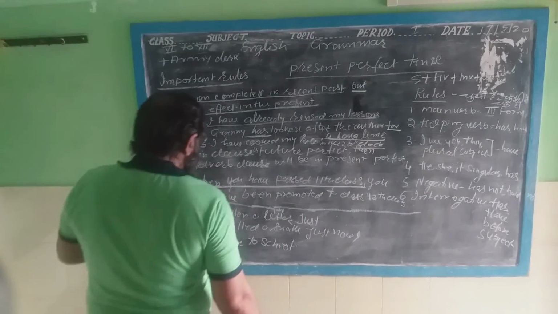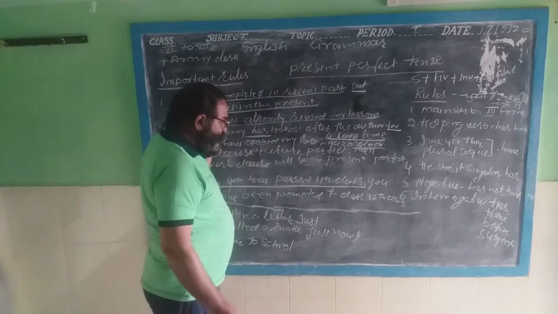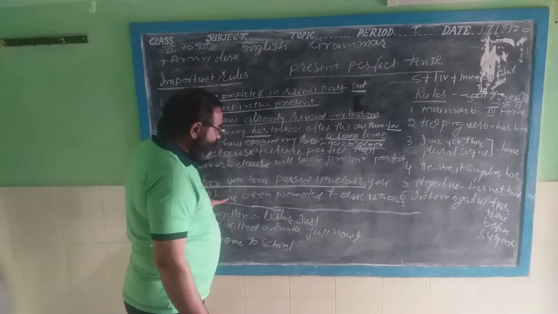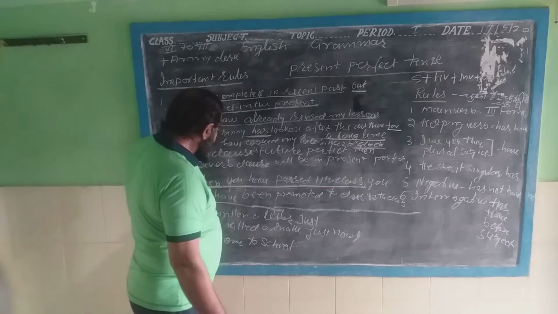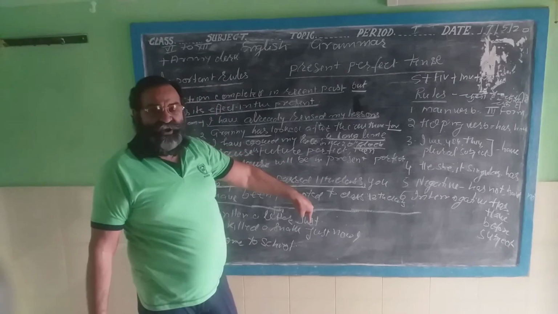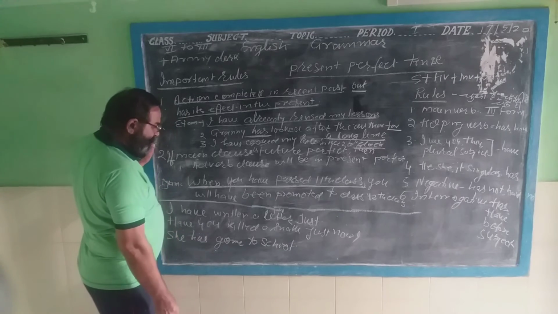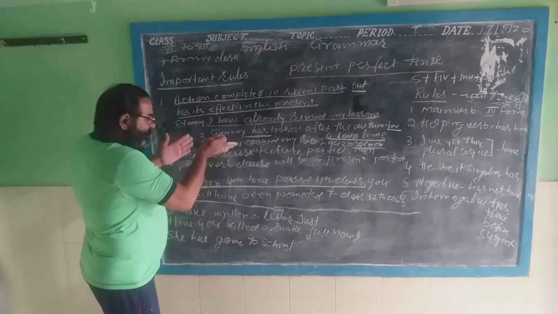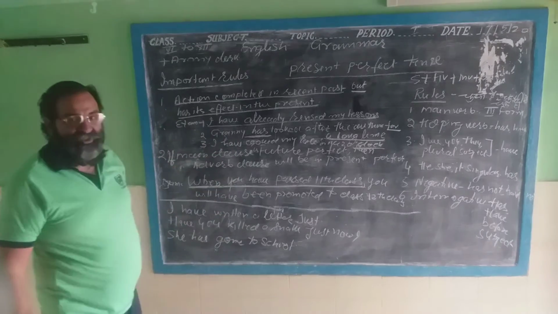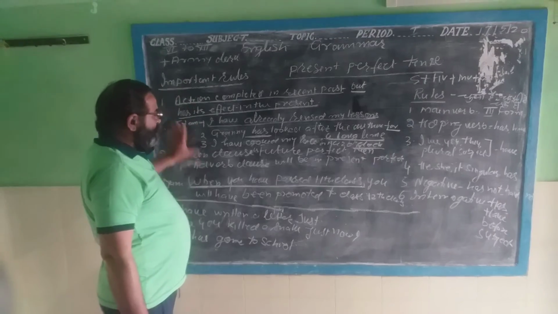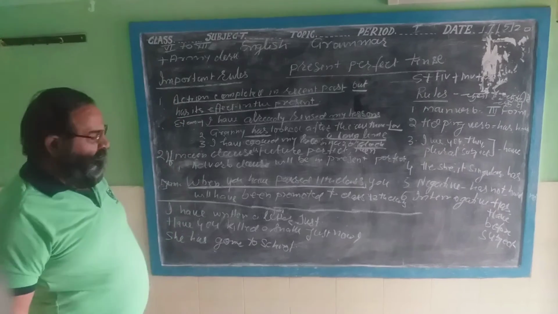It means the main clause is in future perfect and the subordinate clause is in present perfect. According to the future perfect main clause, we write present perfect tense here. These are the two rules you will have to keep in your mind.